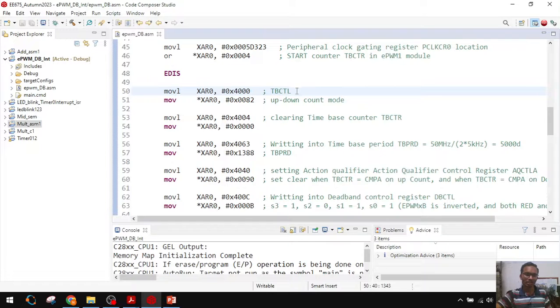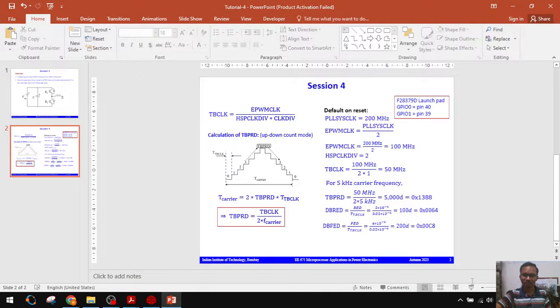One more thing I want to mention is that in this session we are using an up-down counter, up-down triangle carrier, that we will update in certain registers, compare A and compare B registers. This is the time base counter. Initially it starts from 0, it will count up to the time base period, and again it will decrement to 0. Like that it will generate the triangle.